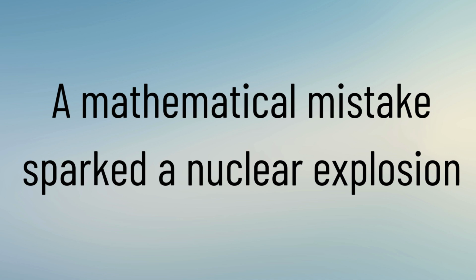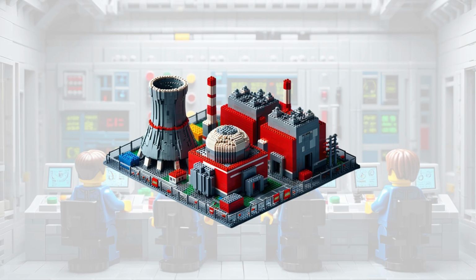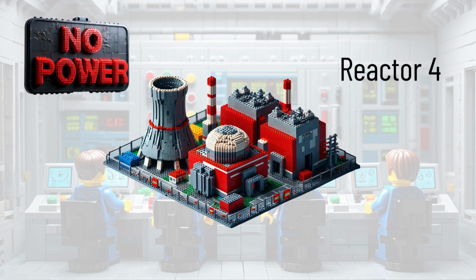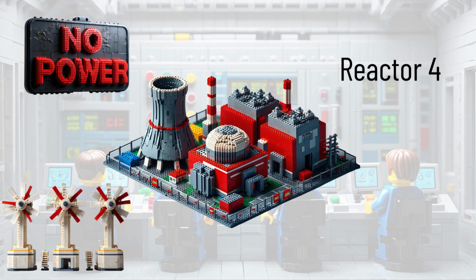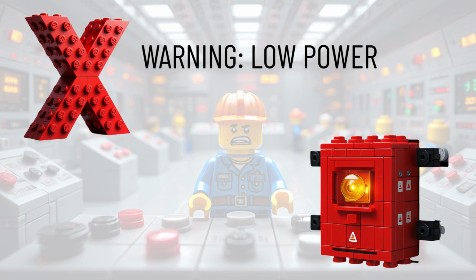A mathematical mistake sparked a nuclear explosion. In April 1986, engineers at the Chernobyl nuclear power plant in Ukraine ran a late-night safety test on Reactor 4. The goal was simple: simulate a power outage to see if backup turbines could take over. But the test began to go wrong when the reactor was low on power and warning alarms started to go off. Still, none of that should have caused an explosion if the reactor had been properly designed.